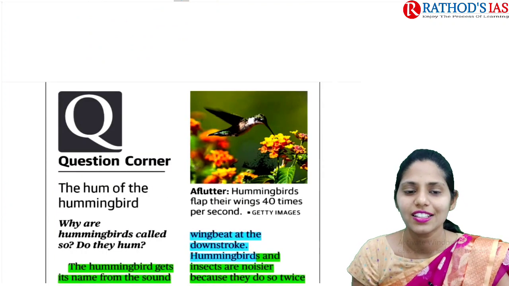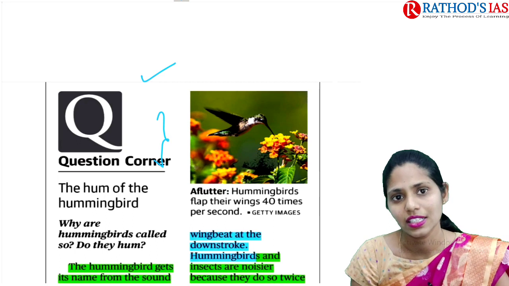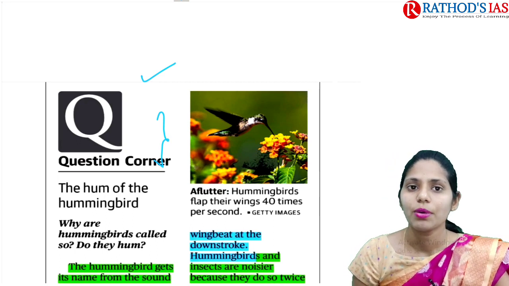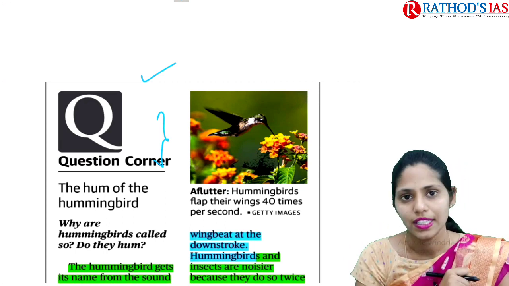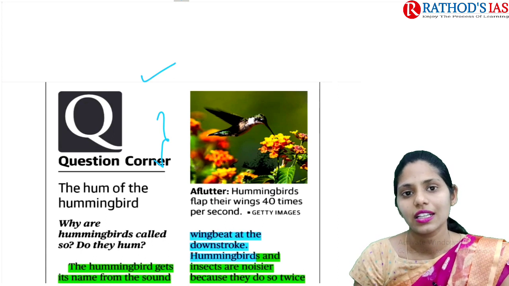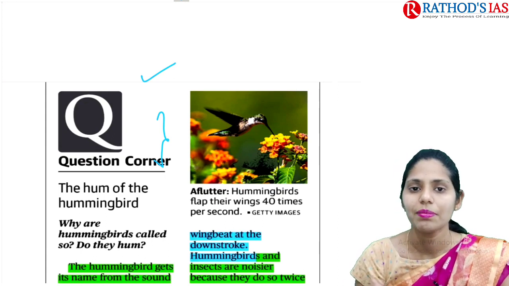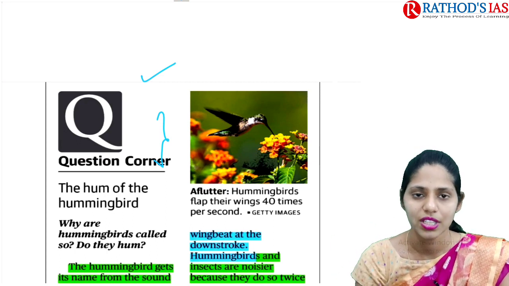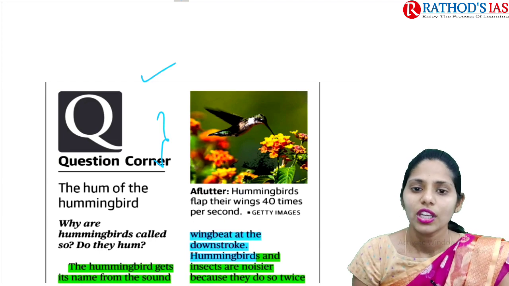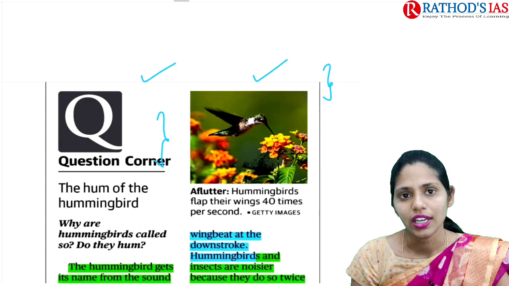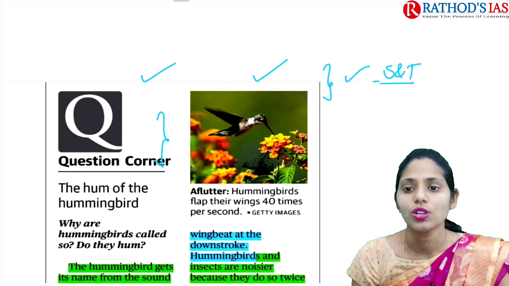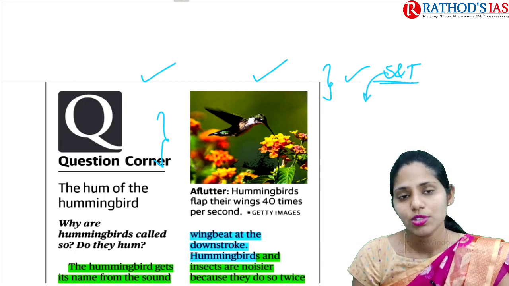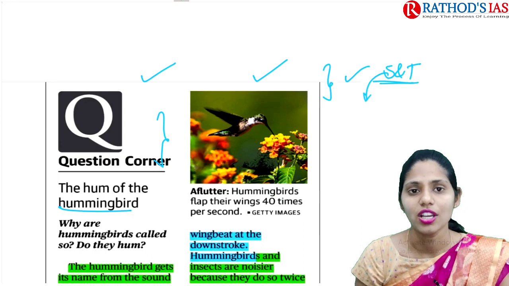So this is a somewhat interesting article, and you might think, why did ma'am include this article? This article is mainly talking about the reasons behind the hum of the hummingbird. As you know, the hummingbird is one of the smallest birds, right? Whenever it is collecting nectar from flowers, it makes a humming noise, and because of this noise the bird got its name, hummingbird. Whatever we are going to discuss now shows advances in science and technology. Because of advances in science and technology, we came to know the reason behind the humming noise of this bird.